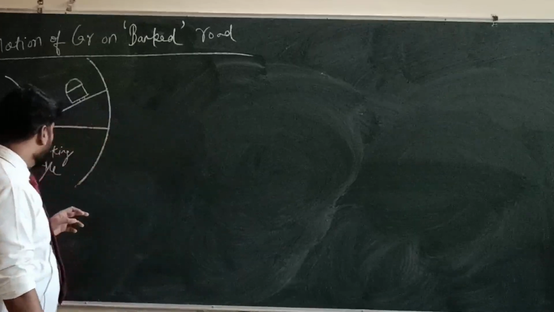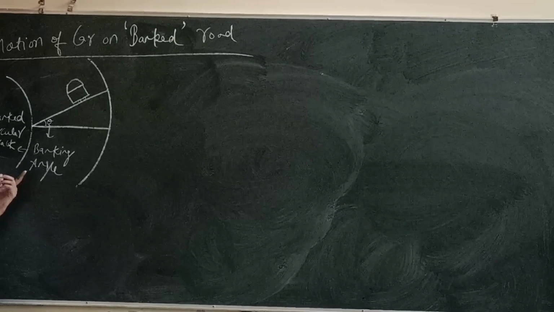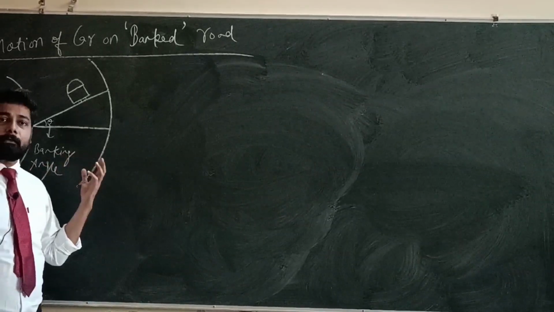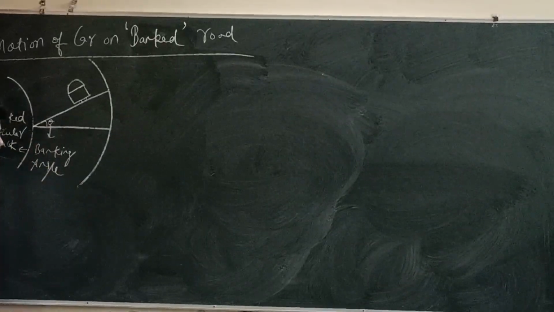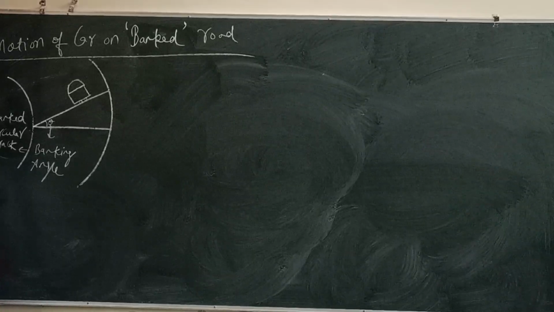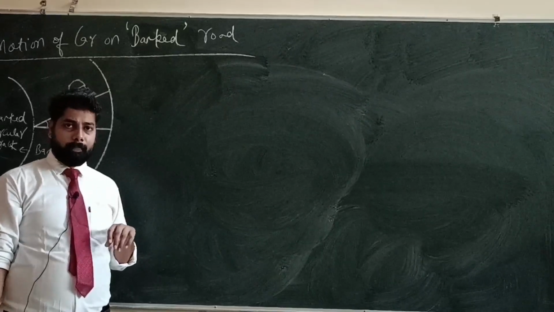So we have a circular banked road, and the body has to take a safe circular turn on that banked road. This is the banking angle, and on that road the body has to turn safely on a circular track.